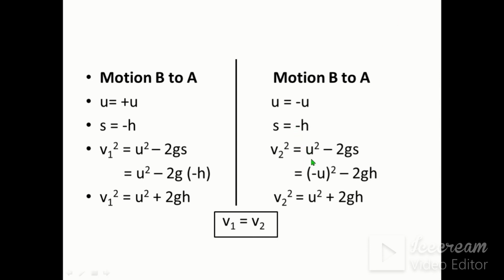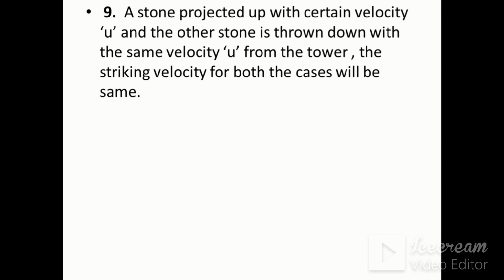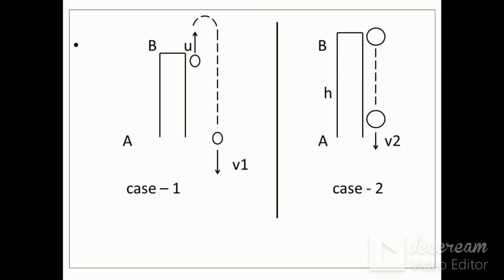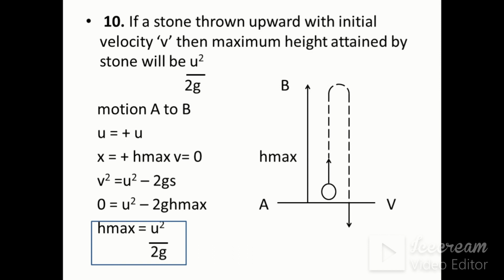Therefore, v2 square is equal to u square minus 2g s, as the minus u whole square will become plus u square only. Therefore, v2 square is equal to u square plus 2gl. Therefore, v1 square is equal to v2 square. Therefore, v1 is equal to v2. Therefore, the statement is: a stone projected upward with certain velocity u, and another stone thrown downward with the same velocity u from the tower, the striking velocity for both cases will be the same, that is v1 is equal to v2.